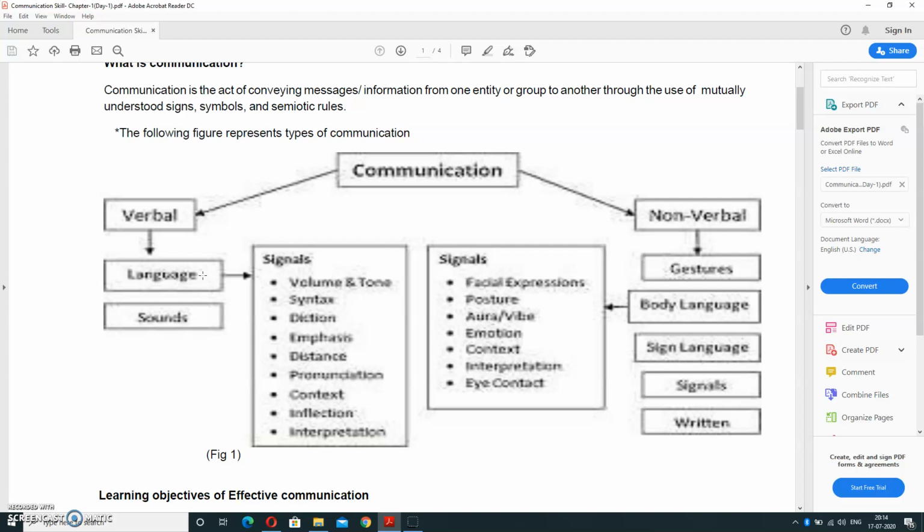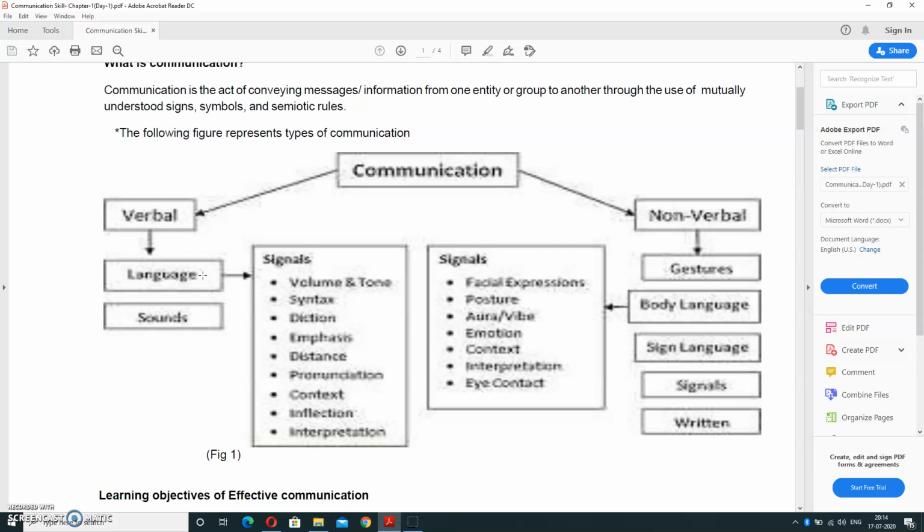When language is there, then sound and sound effects will be there. In language, volume, syntax, dictation, distance, content, context, and collection will be there. These are all parts that are generated when we are using verbal communication. Signals are used in non-verbal communication, in which no language is required, only gestures. Gestures mean your body language, how you present yourself in front of others.